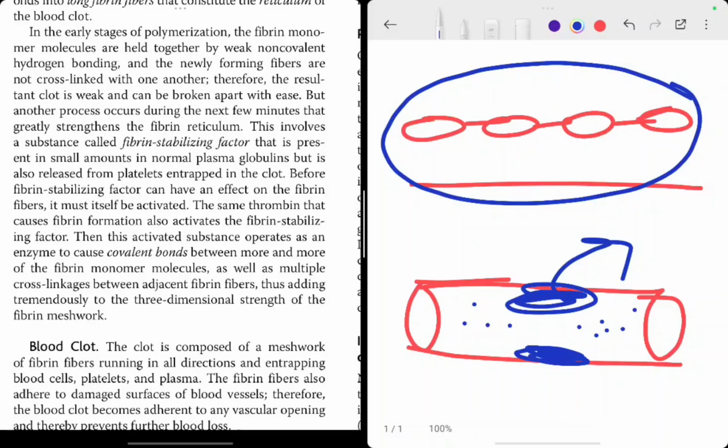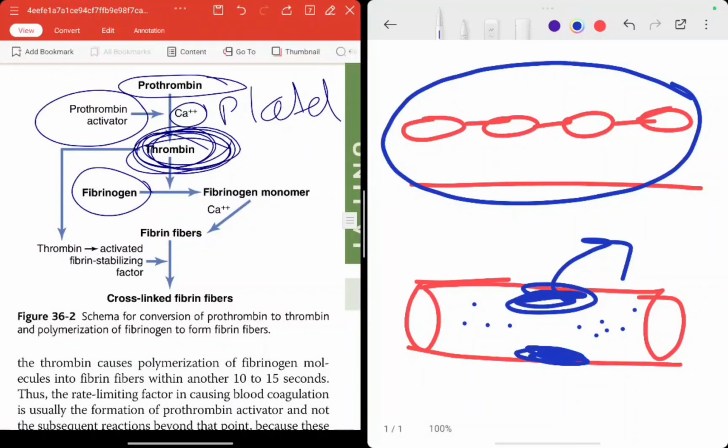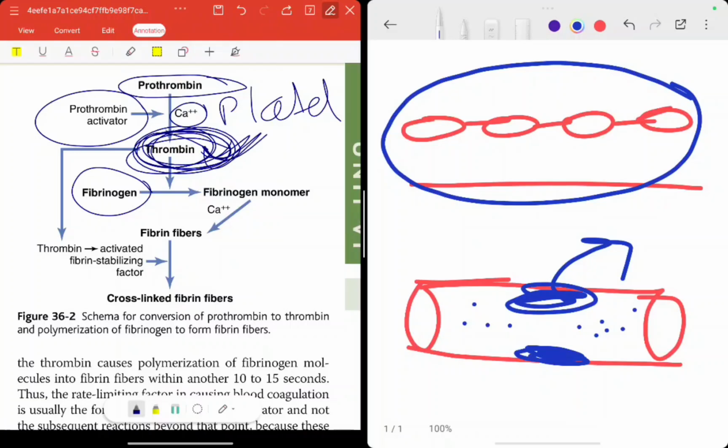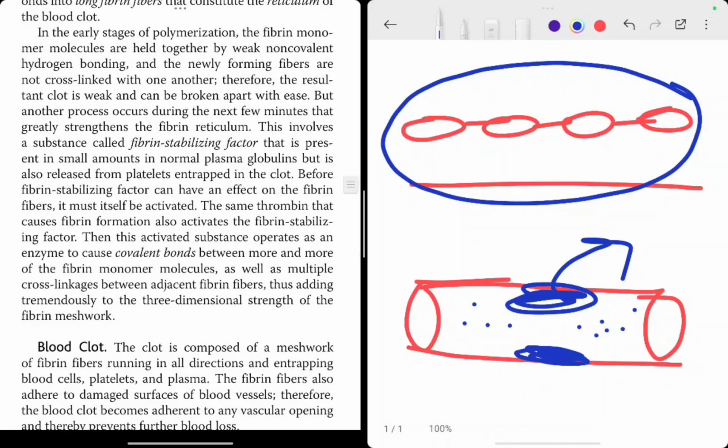Now, before fibrin stabilizing factor can have an effect on the fibrin fibers, उसको खुद को भी तो activate करना होगा ना. So first it has to get itself activated. So who will activate it? The thrombin. The thrombin that causes the fibrin formation. So thrombin, again I'm showing you thrombin. This thrombin is converting fibrinogen into monomer. This thrombin is also going to activate my fibrin stabilizing factor.